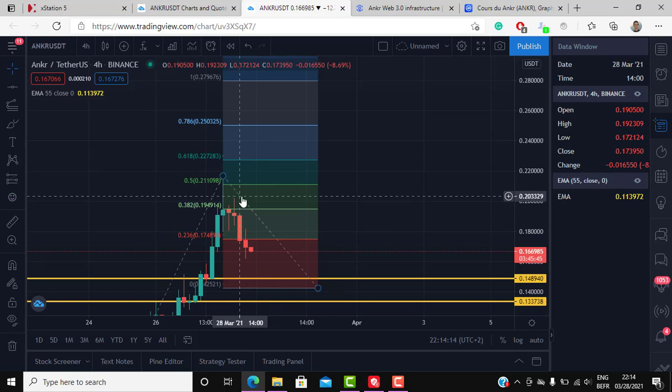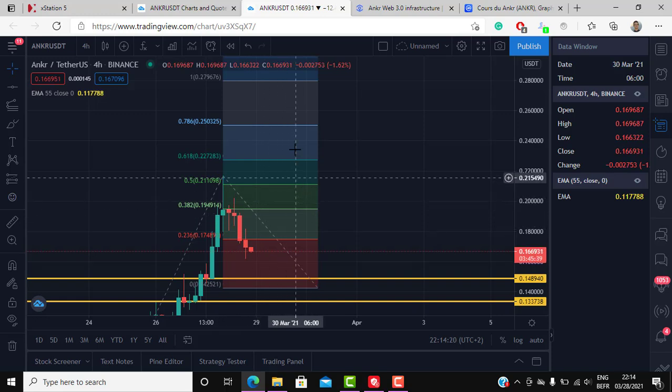But the first target, first big resistance is the 0.20 area. If we do take the 0.20 area, then we could have a big slingshot move all the way to 0.25, and then we could have the next correction.